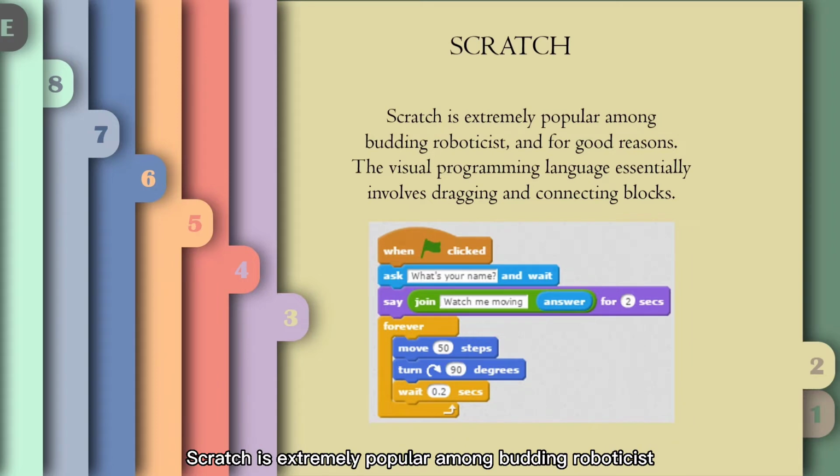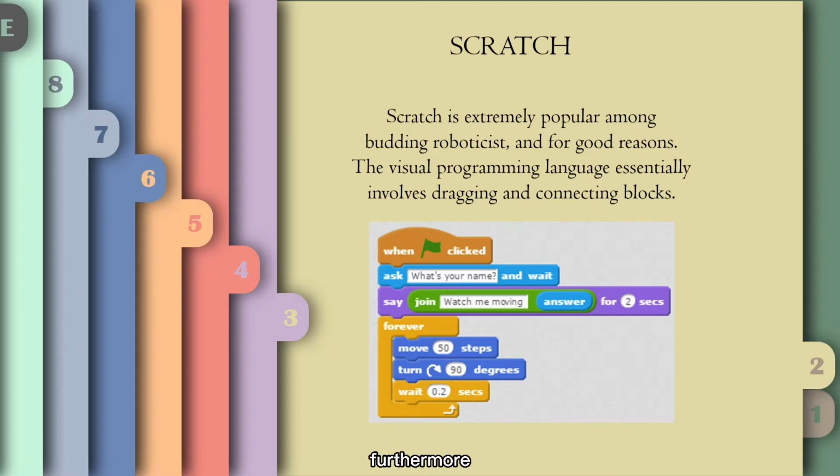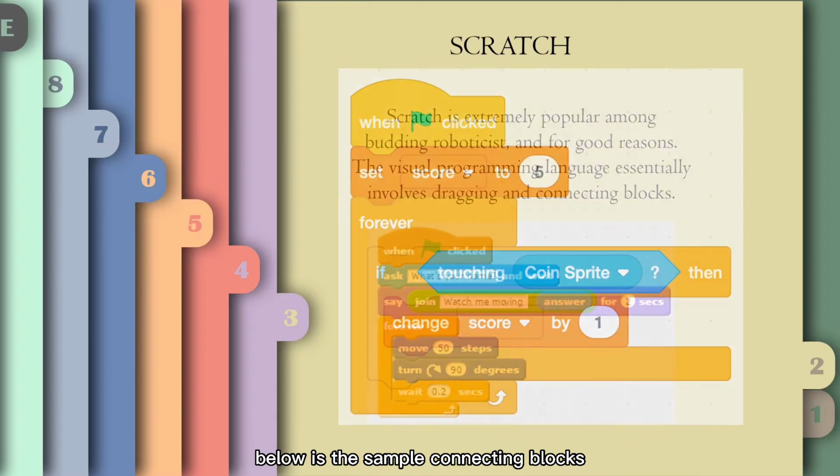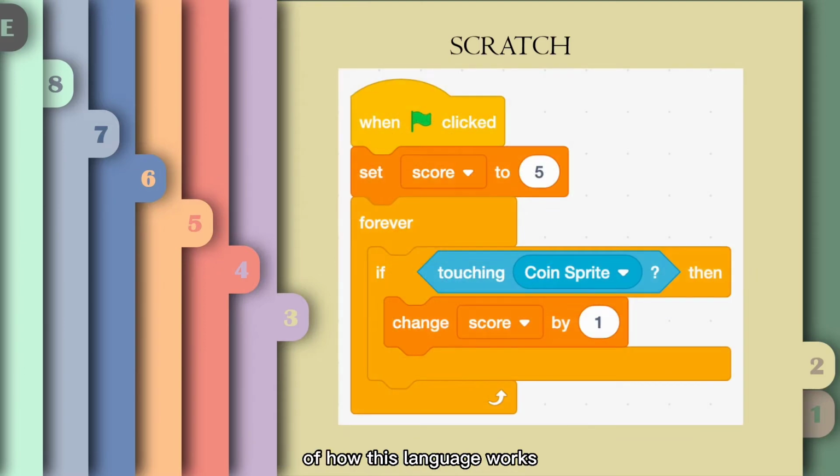Scratch is extremely popular among budding roboticists, and for good reasons. The visual programming language essentially involves dragging and connecting blocks. As a result, it's ideal for new programmers, users between ages 8 and 16. Furthermore, Scratch is the language of choice in most robotics clubs and school technology classes. Most experienced roboticists are unlikely to write any industrial robots in Scratch. However, the language provides a useful way for beginners to get into robotics. Below is the sample connecting blocks of how this language works.